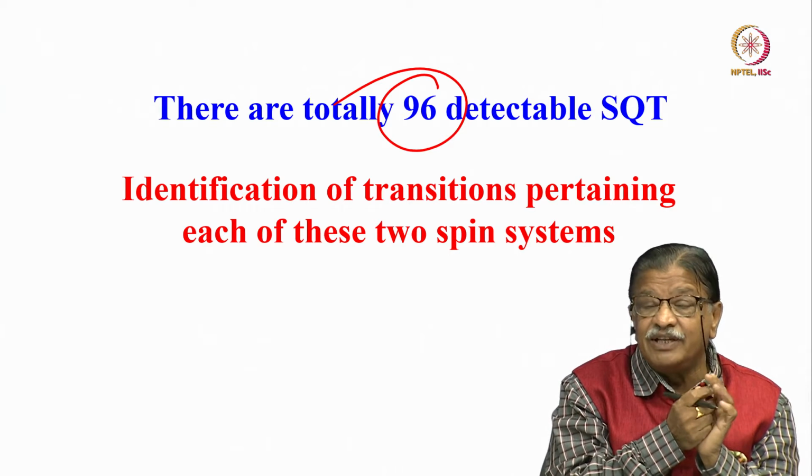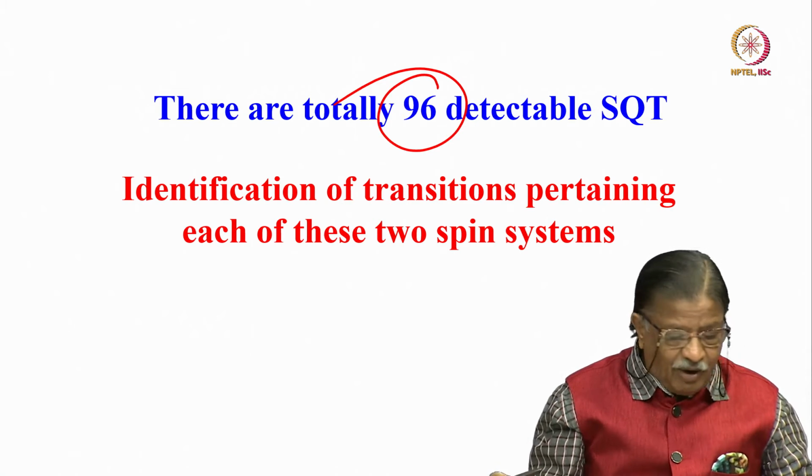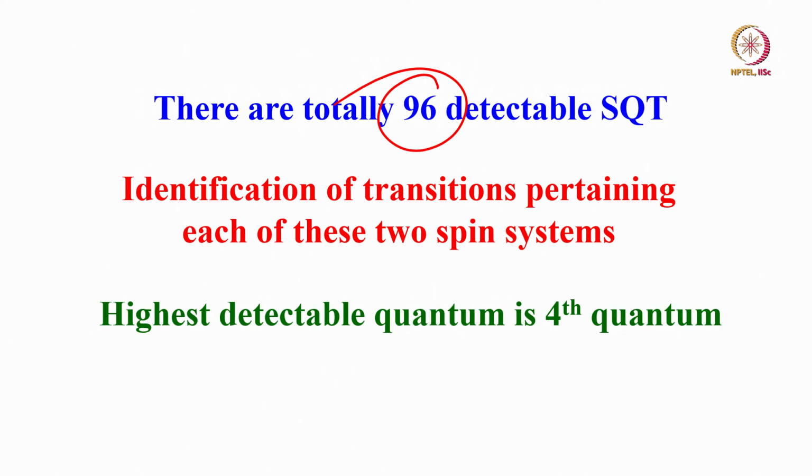Now, to identify this is not an easy job. So, what we have to do, total we have 96 transitions. The analysis is going to be complex. It is going to be really tough task, challenging. How do you overcome this? The simplest solution is detect the highest quantum NMR of such molecules.